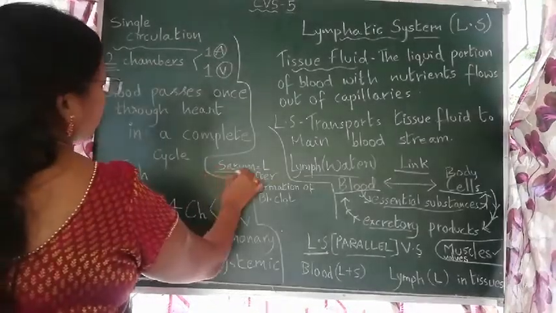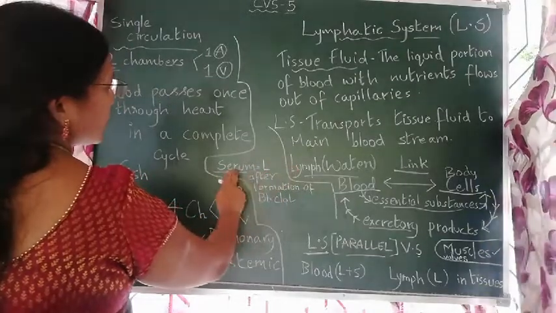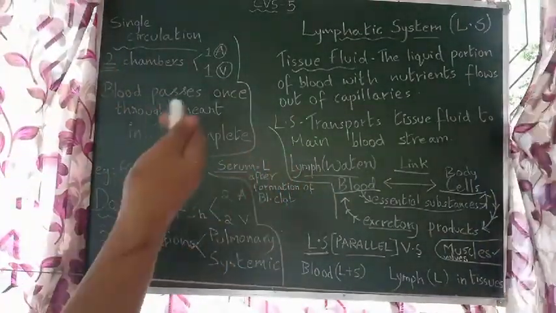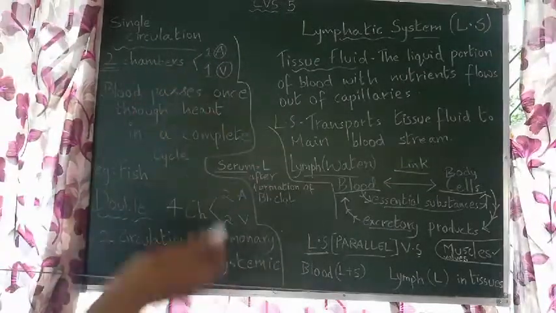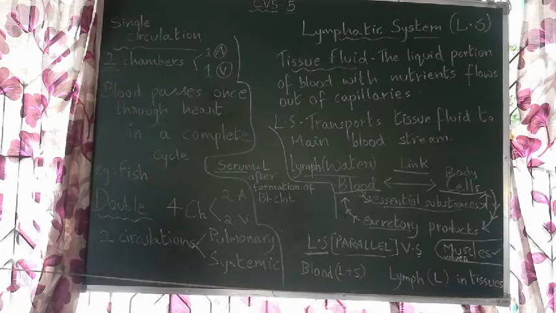It is an important point, S-E-R-U-M, serum. So, these are two terms, lymph and serum. Lymph is entirely different from serum. Both are liquid portions only, but lymph is present within body tissues, and serum comes after formation of blood clot.